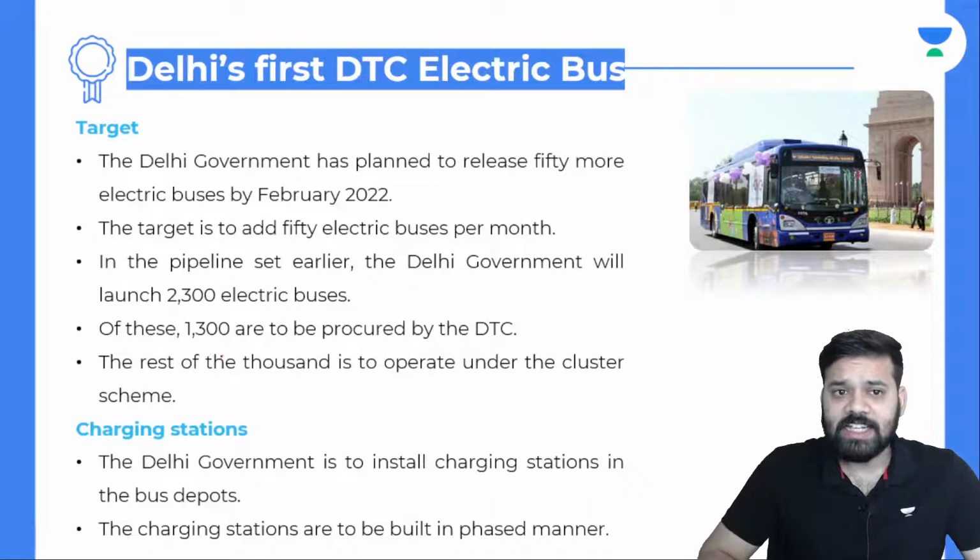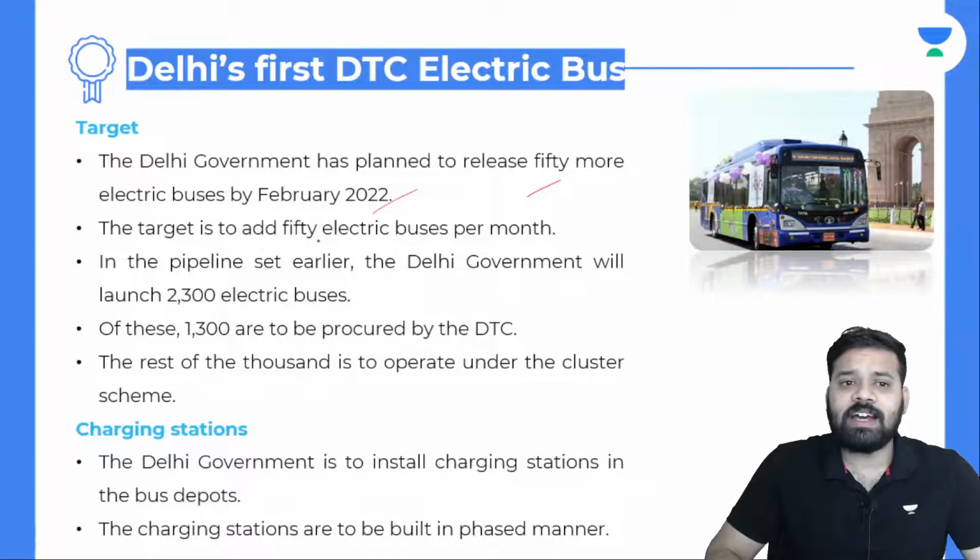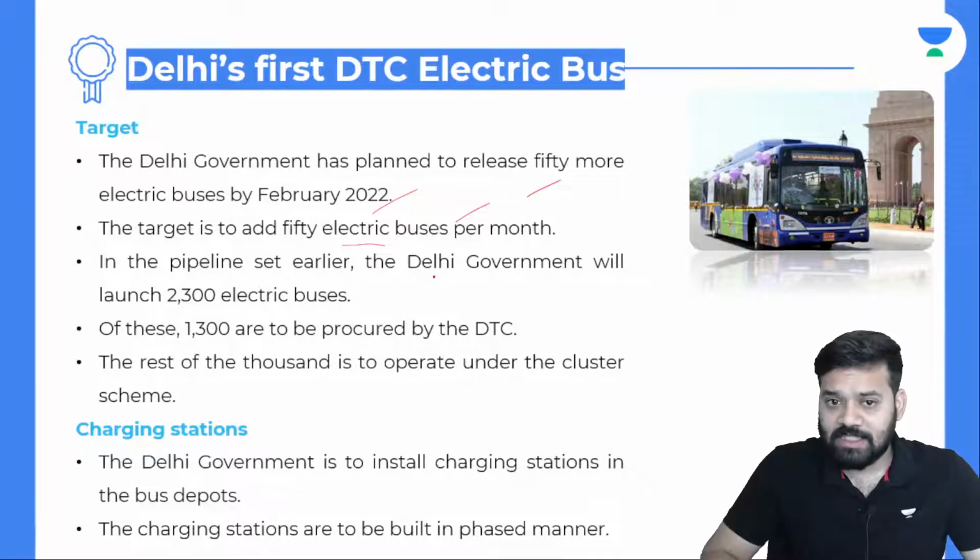What is the target? Delhi government has planned to release 50 more electric buses by February 2022. The target is to add 50 electric buses per month in the pipeline set. In the pipeline set earlier, the Delhi government will launch 2,300 electric buses. Of these, 1,300 are to be procured by DTC. The rest of the 1,000 is to operate under the cluster scheme.